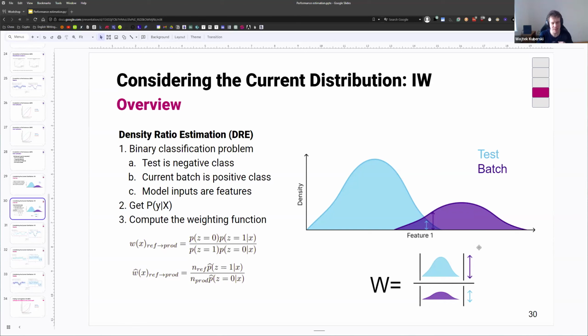And then we're going to use that weight when we calculate performance. Let's say we calculate accuracy. We're going to do it on the test set. For every data point in the test set, we're going to calculate this weight. And then we're just going to apply it as the importance of this data point. And we get our metric. So we don't have to talk about probability here. We don't have to talk about calibration. It's a completely different approach. Let's see how it works.